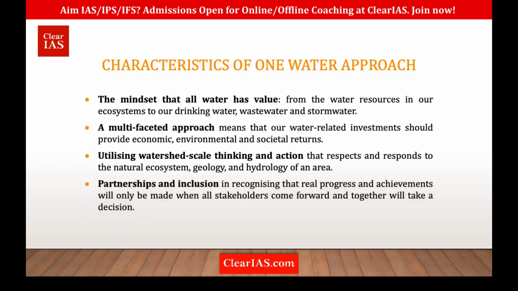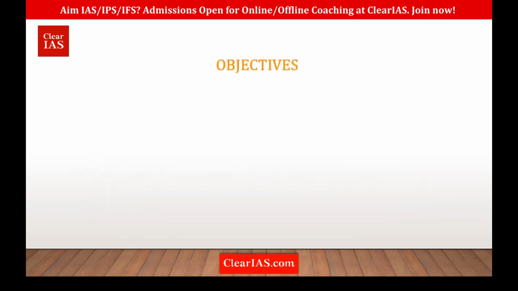That is, you have to recognize all the stakeholders, and they have to come together to implement this one water approach. Remember, the first thing is the mindset, and there's a multifaceted approach, then utilizing watershed-scale thinking and action, and partnership and inclusion. These are the pillars of the one water approach.